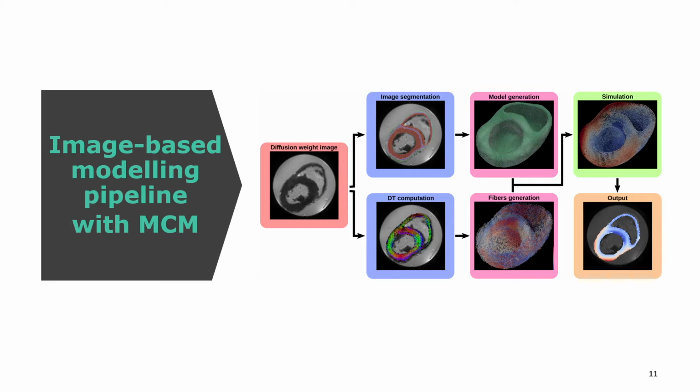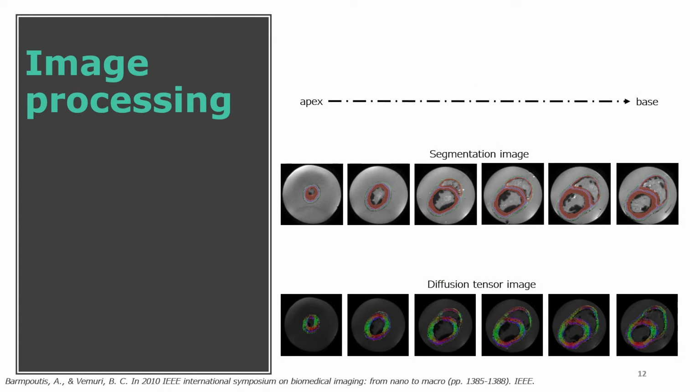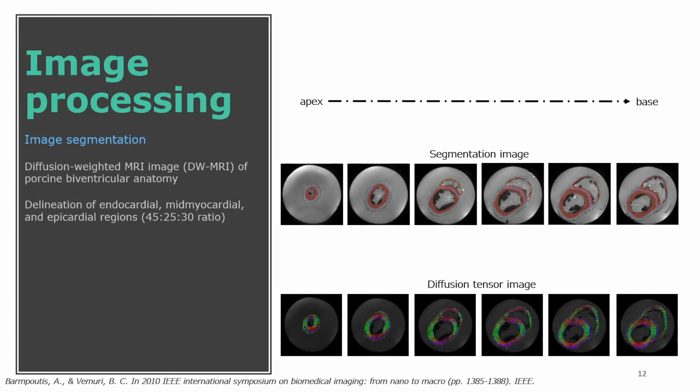With this method, medical image data can be converted directly to a model and obtain results from simulations that can be interpreted in the 3D or the image coordinate space. The proposed pipeline starts with an initial image processing step. In this work, we consider a diffusion-weighted MRI image of a porcine biventricular anatomy that we initially segment into three regions that correspond to the endocardium, mid-myocardium, and epicardium of the ventricles, considering a 45 to 25 to 30 ratio.